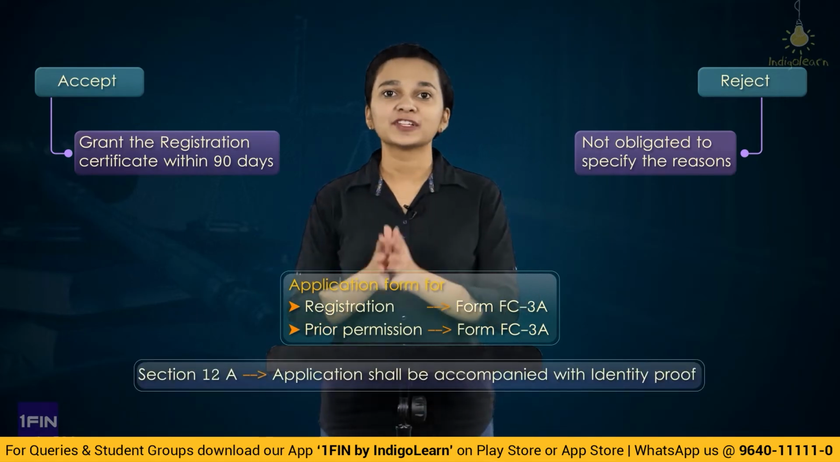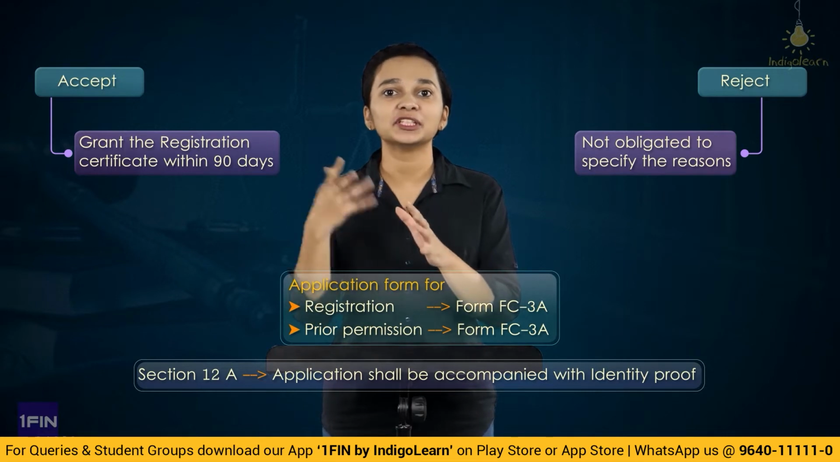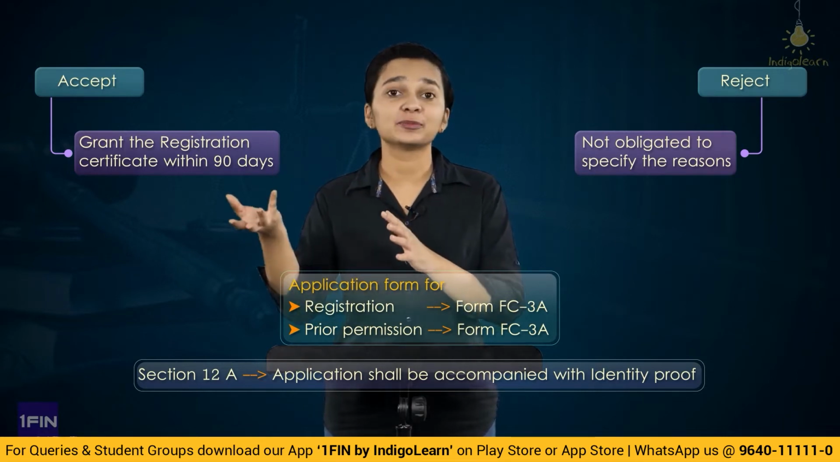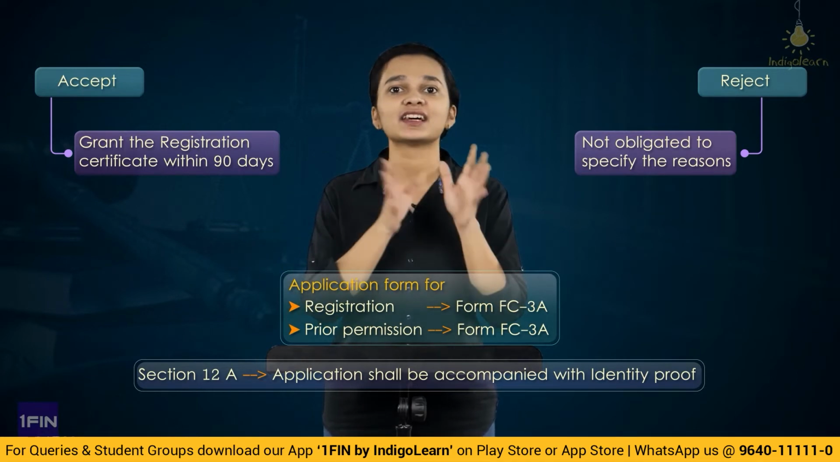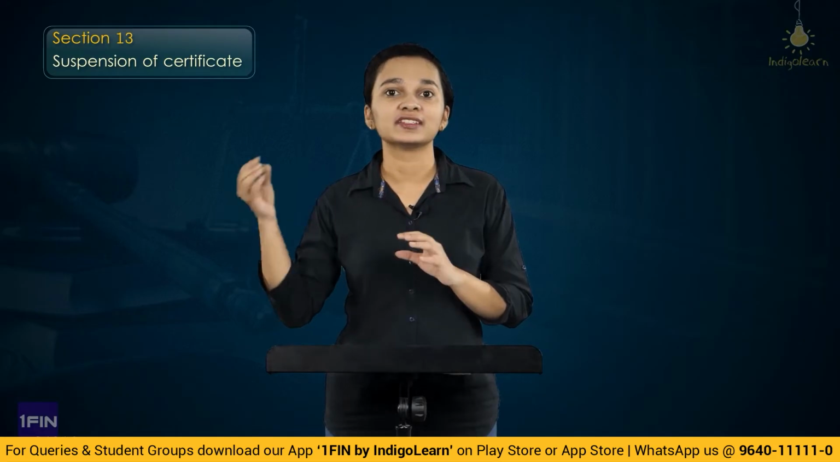Then under section 12A, we have understood that the application shall be accompanied with identity proof. Identity proof in case of Indian citizens is the Aadhaar, and for foreigners it is either the passport or OCI card. And after this, we have understood under section 13 how the suspension of certificate happens.